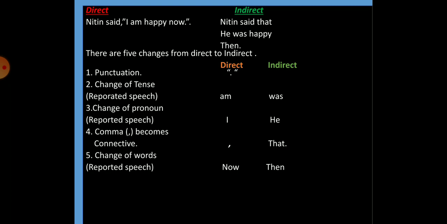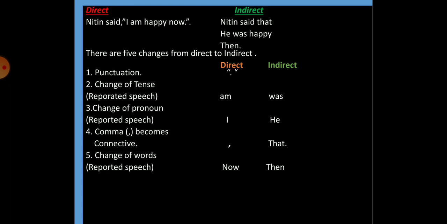There are 5 changes from direct to indirect. The first one is the punctuation, that is, we remove the quotation marks. When we change to indirect, students, there is no rule to follow. You just take away the punctuation marks. Second, there is a change of tense inside the quotation marks, that is in the reported speech.